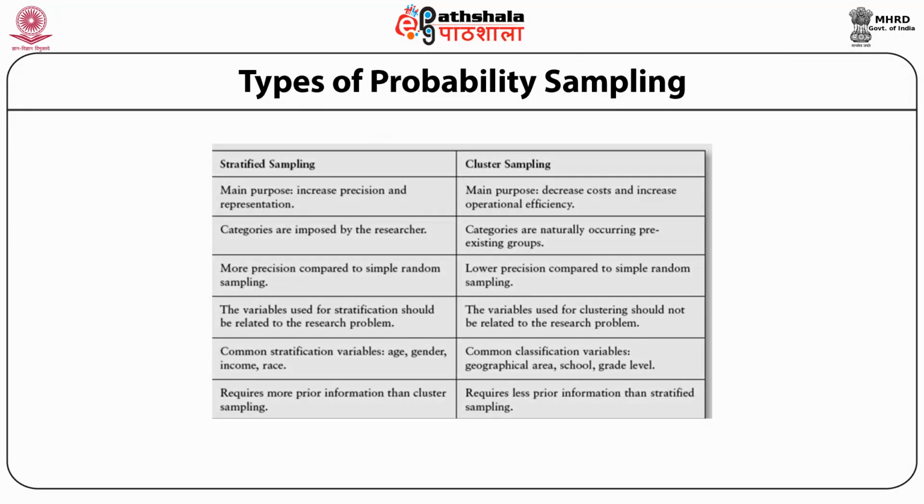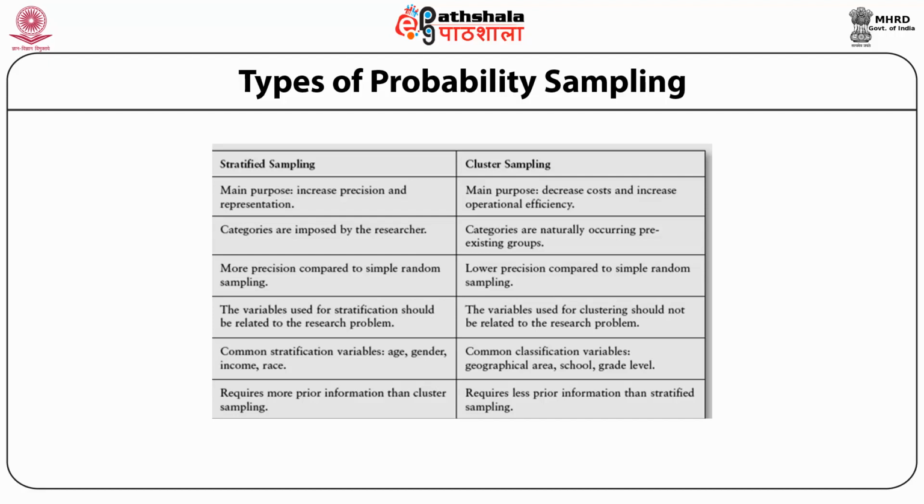In case of stratified, the main purpose is to increase precision and representation, while in cluster, the main purpose is to decrease cost and increase operational efficiency. In stratified, categories are imposed by the researcher, while in cluster, categories are naturally occurring pre-existing groups. In stratified, there is more precision compared to the simple random sampling. In cluster, there is lower precision compared to the simple random sampling.